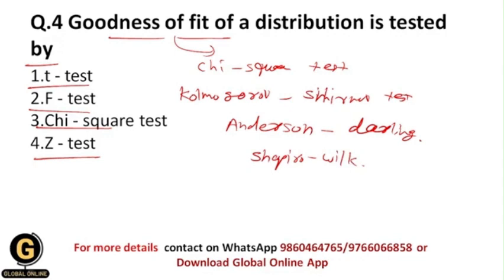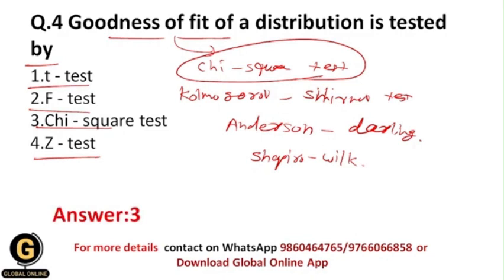Okay, so students, you need not remember all these tests, but only remember the chi-square test over here, because this is the most commonly used test to test for goodness of fit of a distribution. Okay, and that's why here your correct answer should be chi-square test.